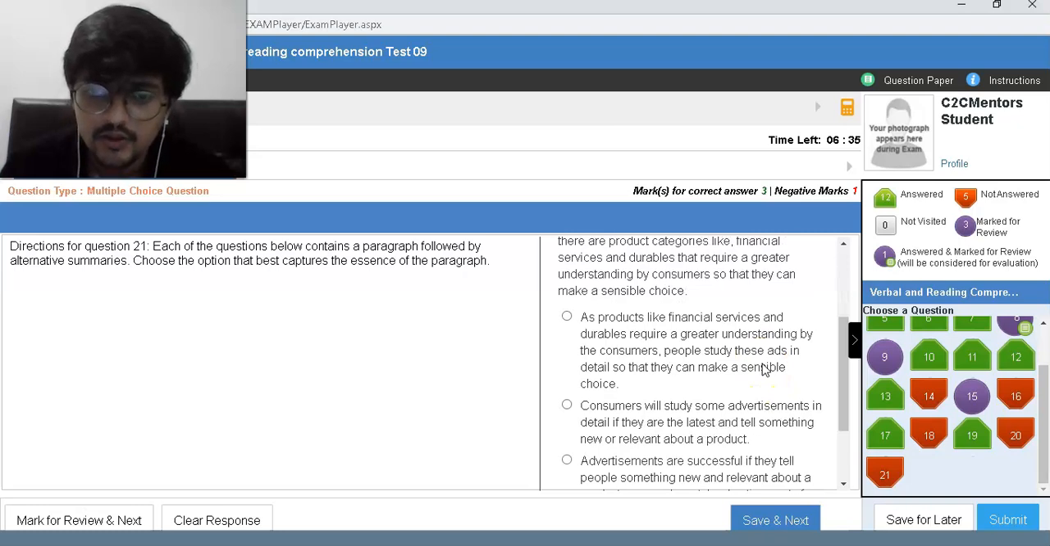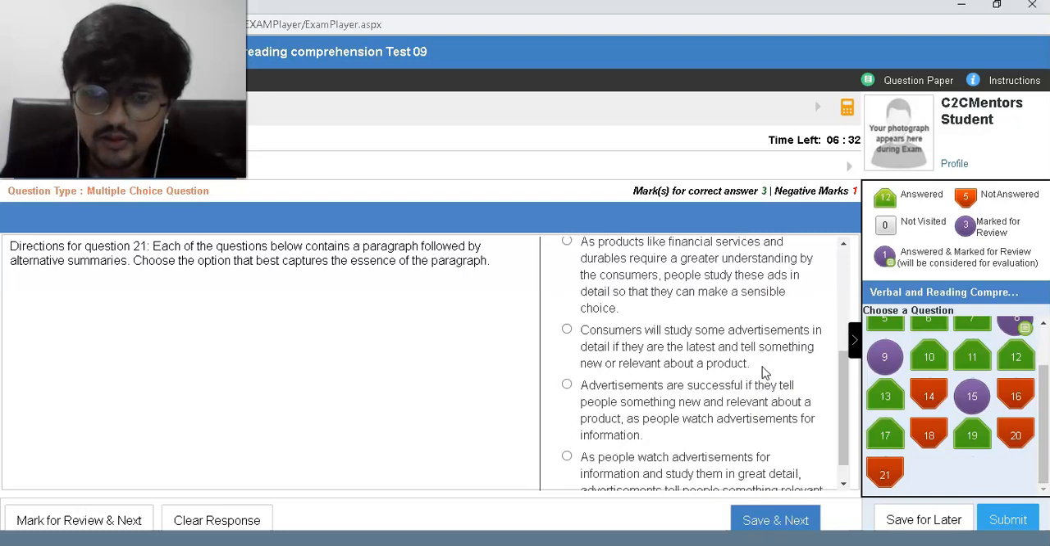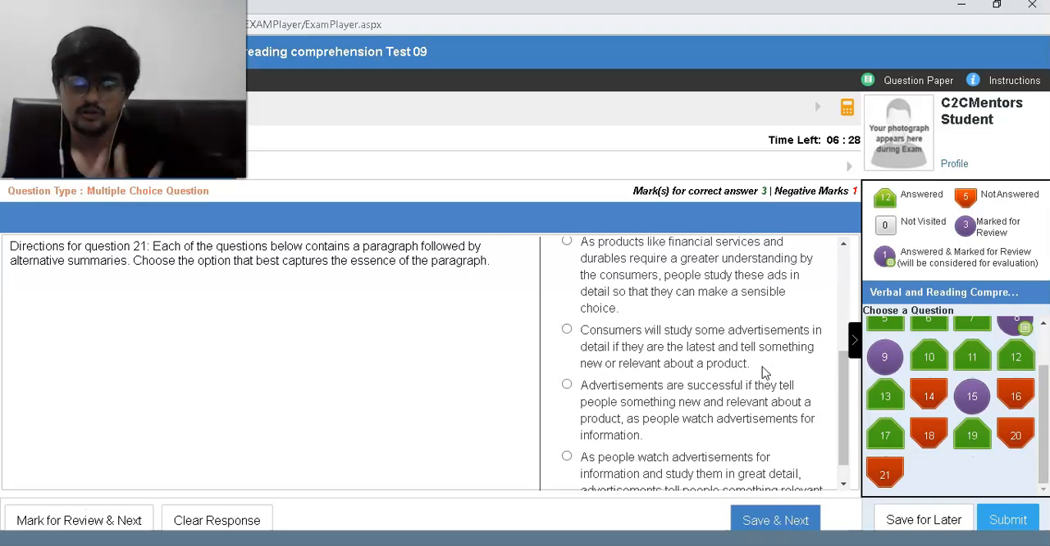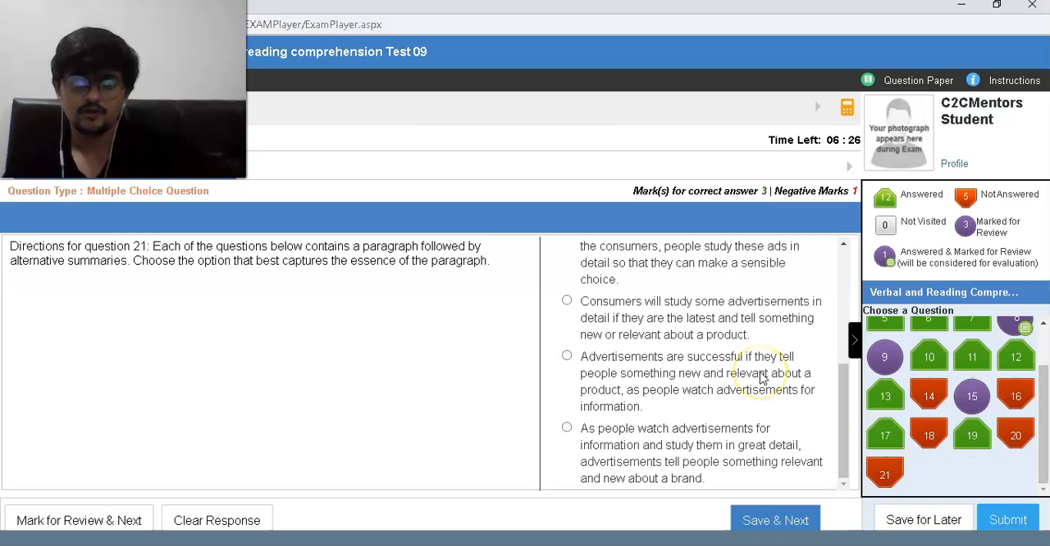It's a matter of detail if they are telling something new or relevant about a particular product. If they tell people something new or relevant about a product, it is studied for information. So we represent that people study for information when told something relevant and new about a brand.